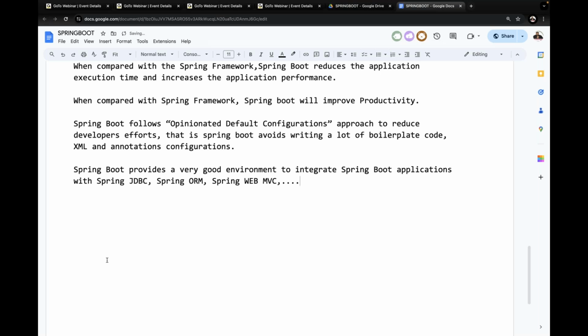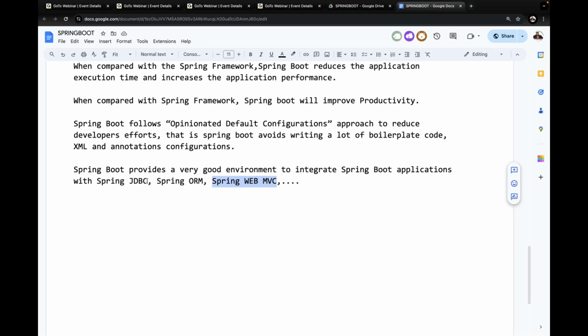To perform Spring JDBC based applications with Spring Boot, Spring Data JDBC is available. To perform Spring ORM based applications in Spring Boot, Spring Data JPA is available. To perform WebMVC based applications with Spring Boot, the Spring Boot Web module is available.